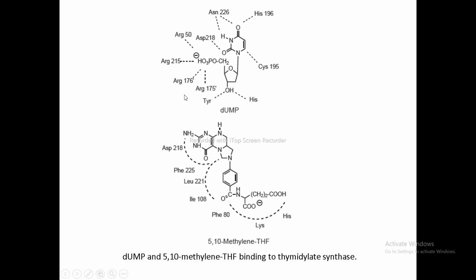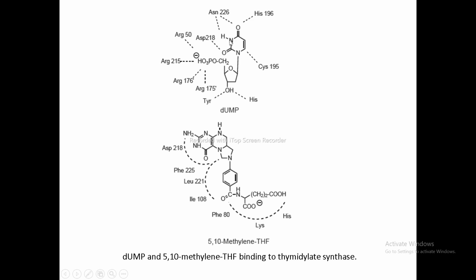If you check out this asparagine 226, it forms an essential hydrogen bond with the dUMP pyrimidine 4-oxo group, and also it forms a hydrogen bond with the N3H group.